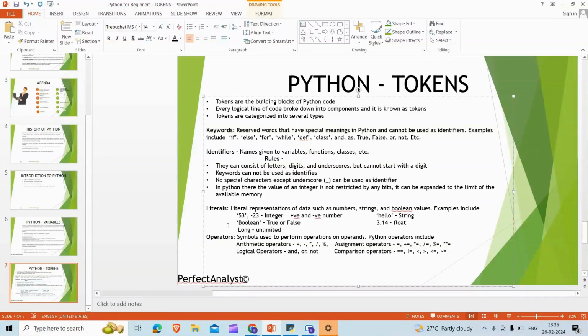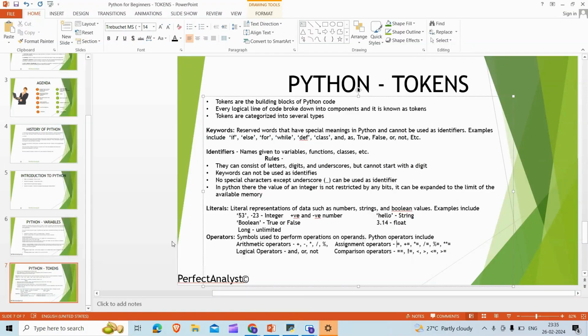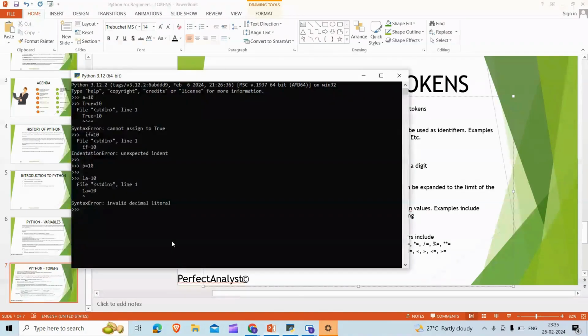So let's try to understand both literals and operators. Literals like integer. I'll go to the command prompt here. Let's say I'm putting a equal to 20.